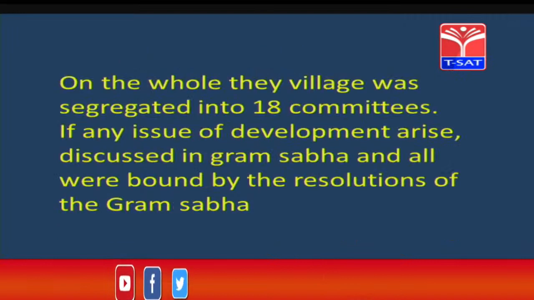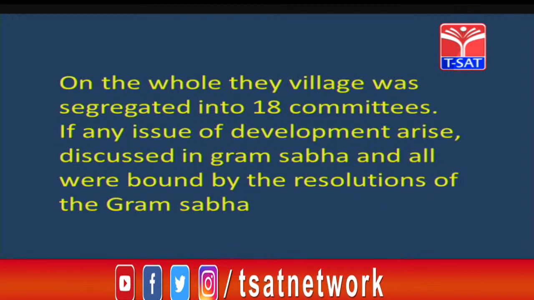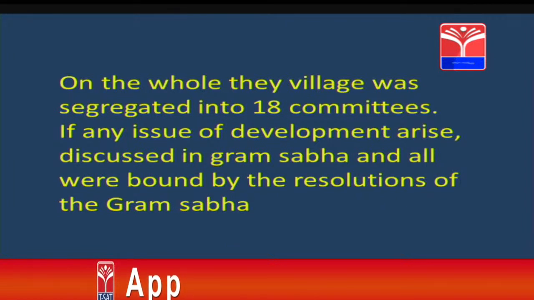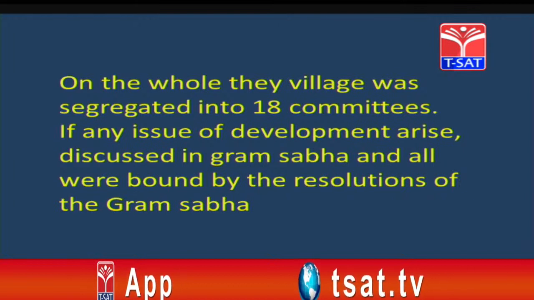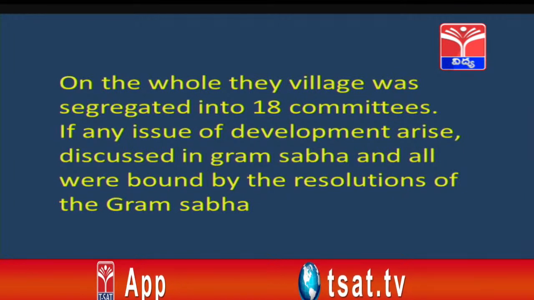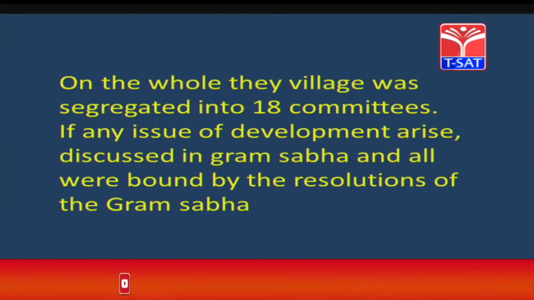On the whole, the village was segregated into 18 committees. If any issue of development arises, it is discussed in the Grama Sabha and all are bound by the resolutions of the Grama Sabha. Let us see a video that is related to Gangadevi Pali.